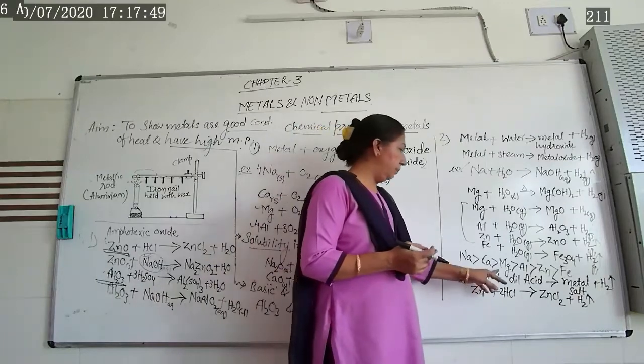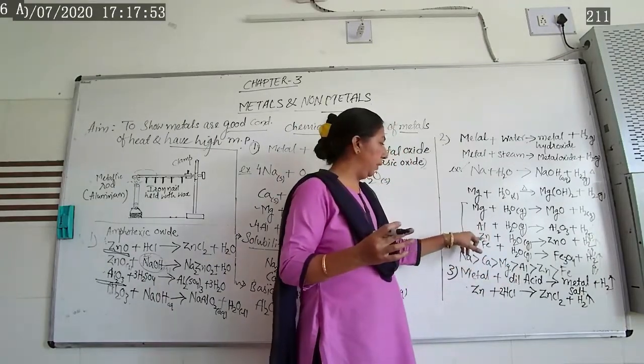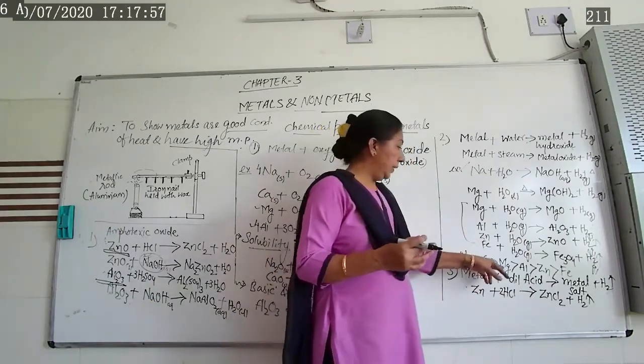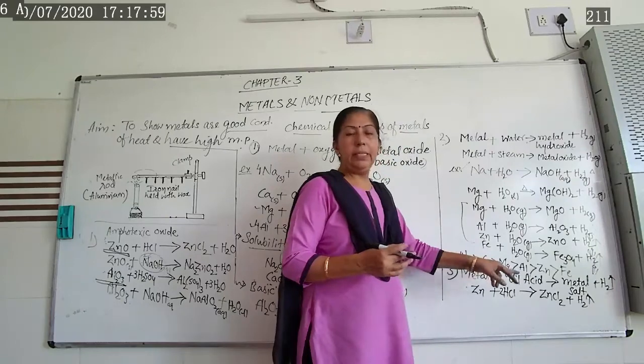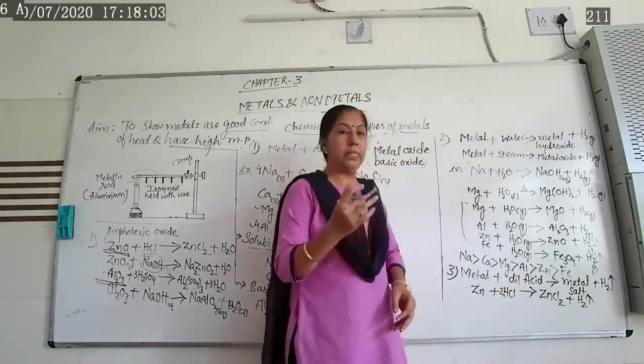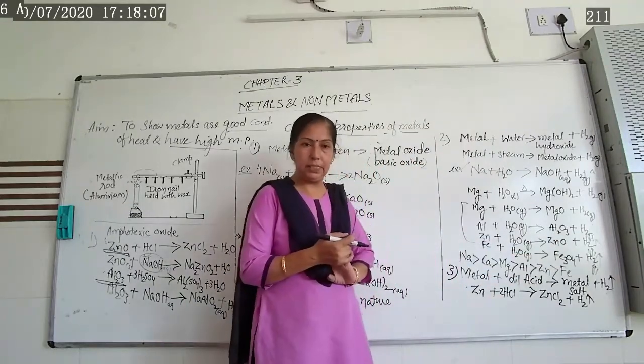When you take all these metals together, we get the oxides. First we get the oxides of magnesium, then of aluminum, zinc. Likewise we get them as per the reactivity series.